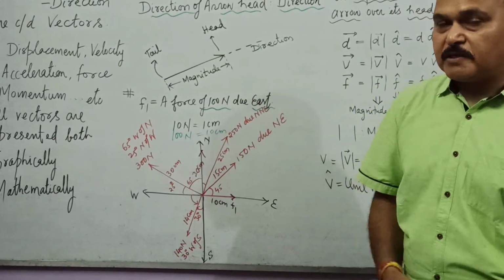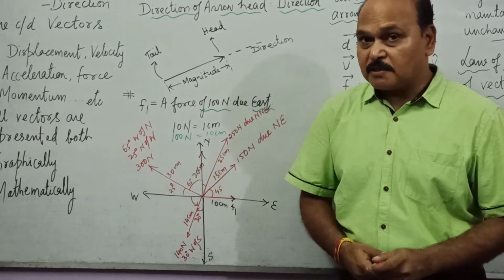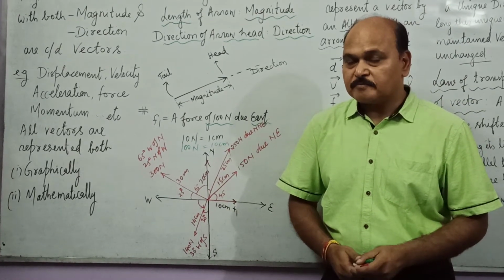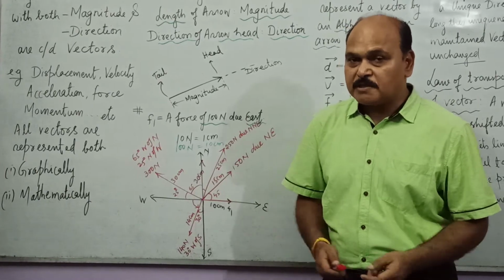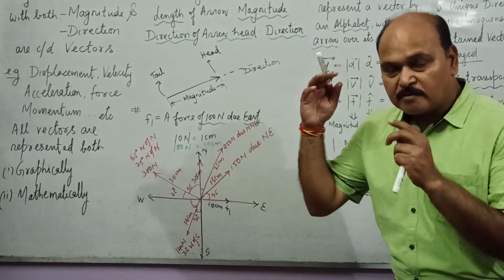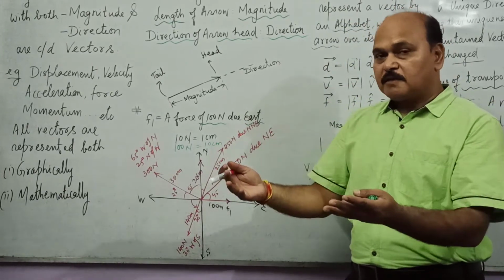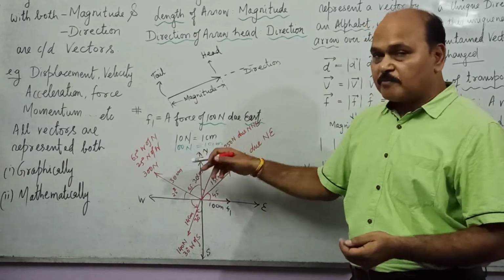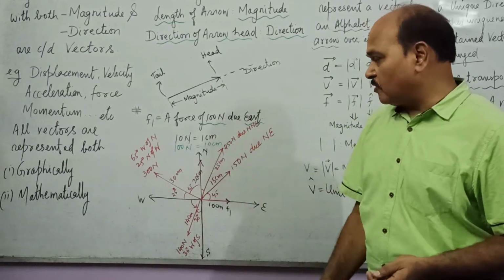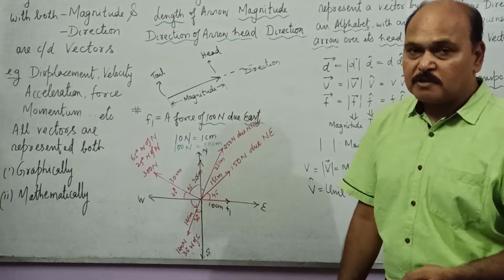So how do we represent a vector graphically? That is, I think, clear to each one of you. We take an appropriate scale, convert that magnitude of vector into length, and for that we select an appropriate scale, and of course accordingly we plot the arrow in appropriate direction.